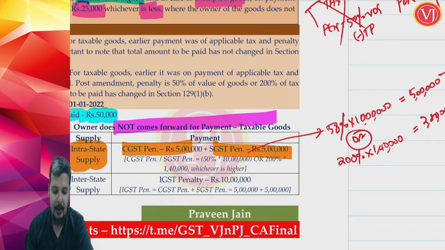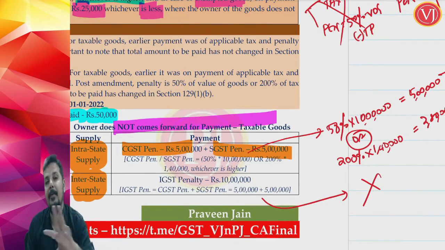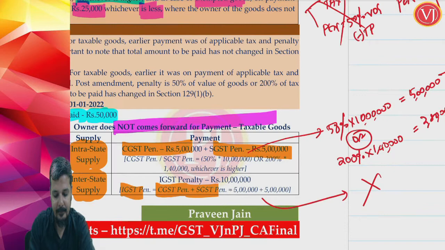Now friends, when you talk about IGST penalty in such a case, you cannot take 50% of the value here. For IGST you cannot do this working. For IGST penalty, because it is based on value of the goods, it will be CGST penalty plus SGST penalty. Now you may ask why we cannot work out the same for IGST.